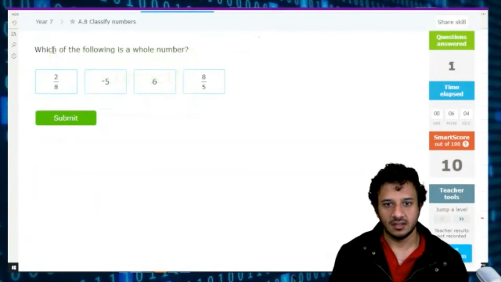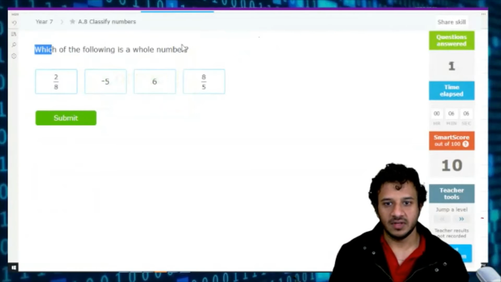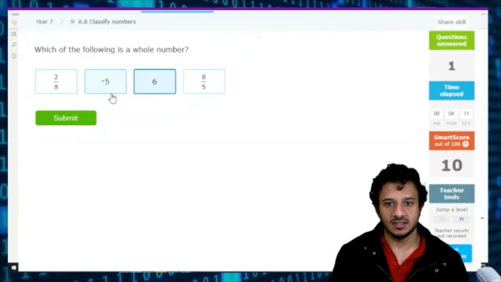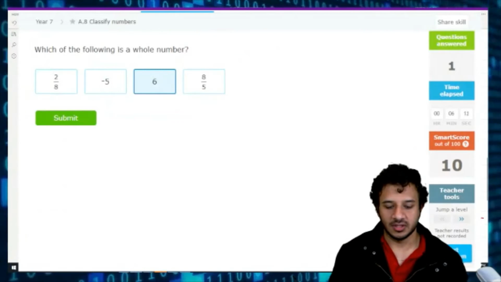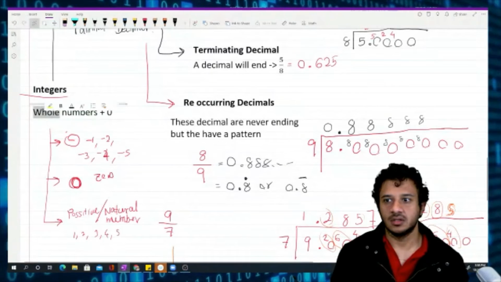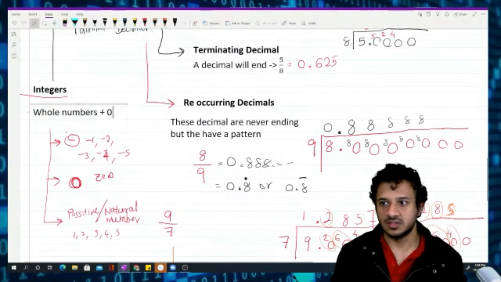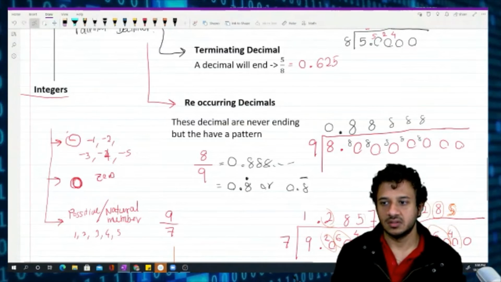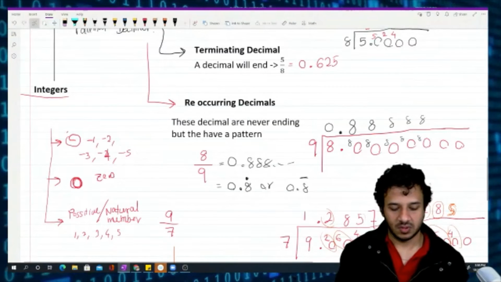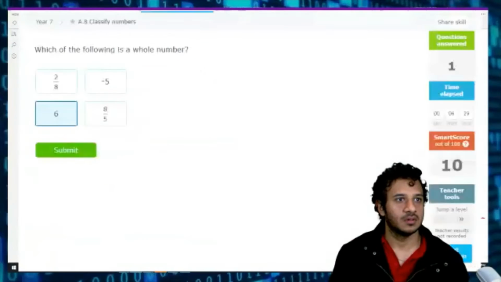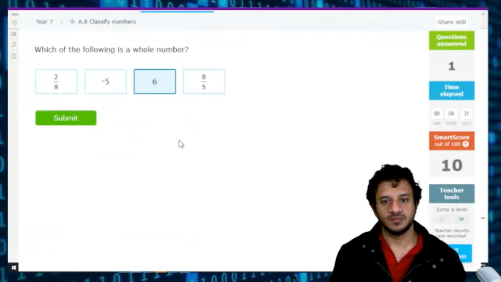And then, which one of the following is a whole number? So to find whole numbers, so we can say this. Oh, I forgot about that. Whole numbers are only... the integers are not whole numbers. Whole numbers are also known as positive numbers, yeah? Yep. No, my bad, that's my mistake. Okay, here we go.